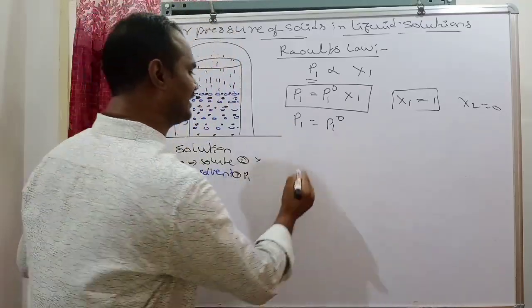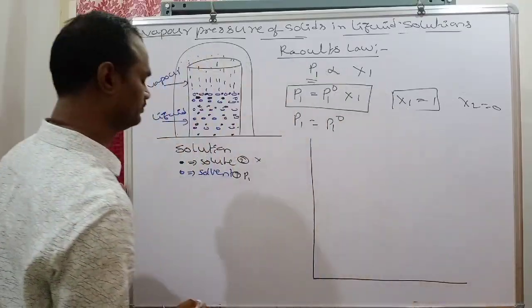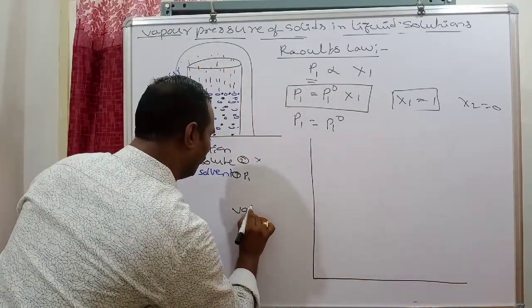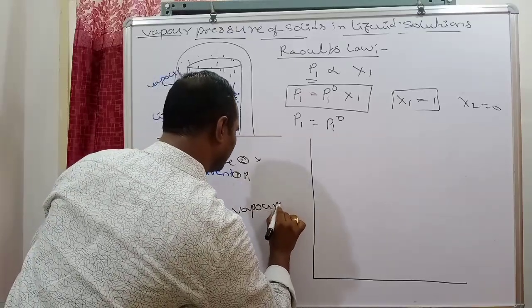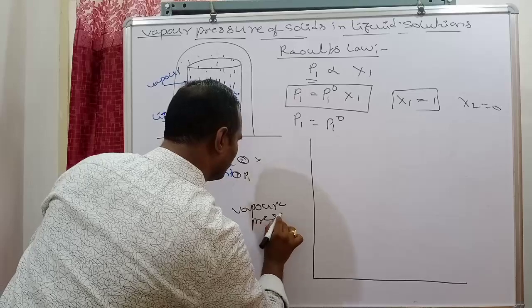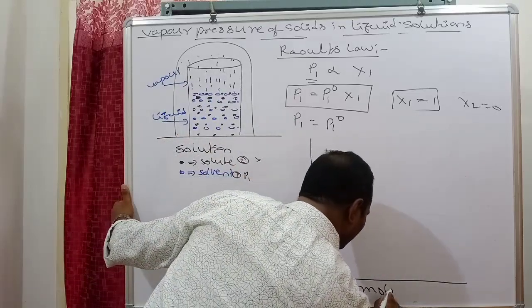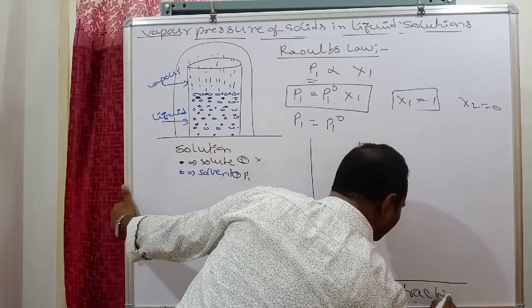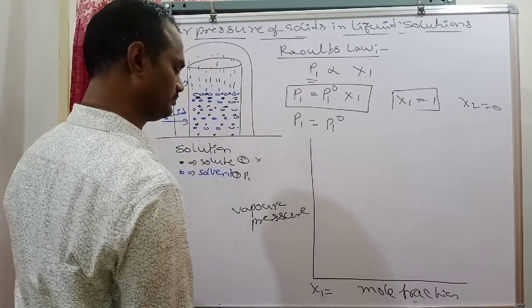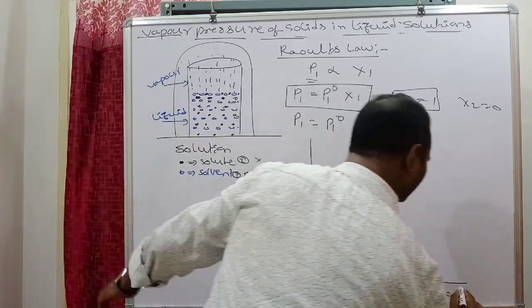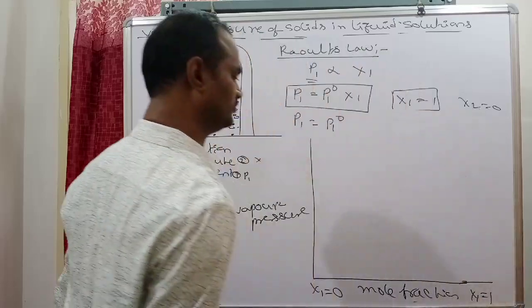If you draw the graph, vapor pressure versus mole fraction, here x1 is 0 and if you go to the other side, mole fraction of x1 becomes 1.